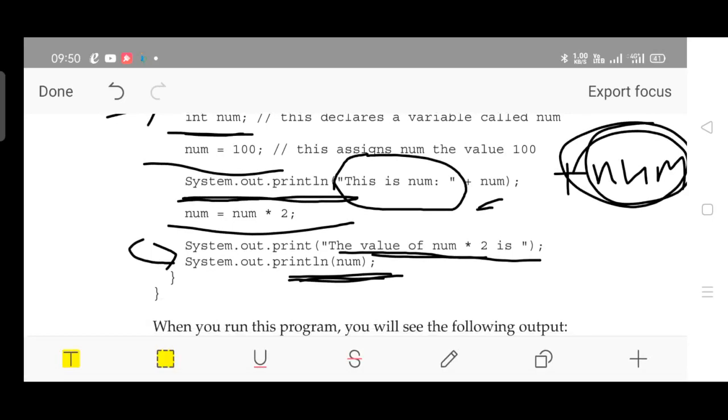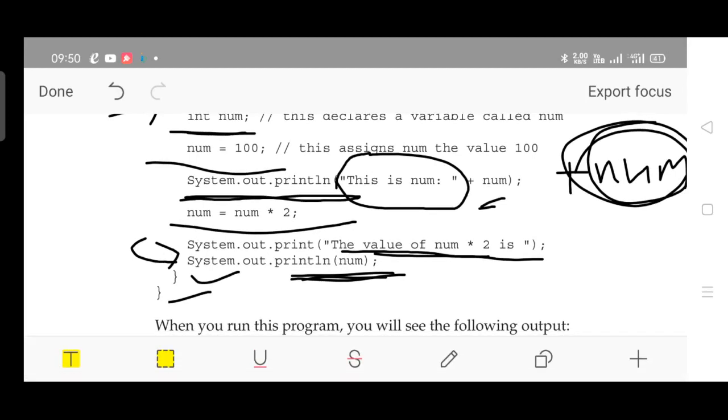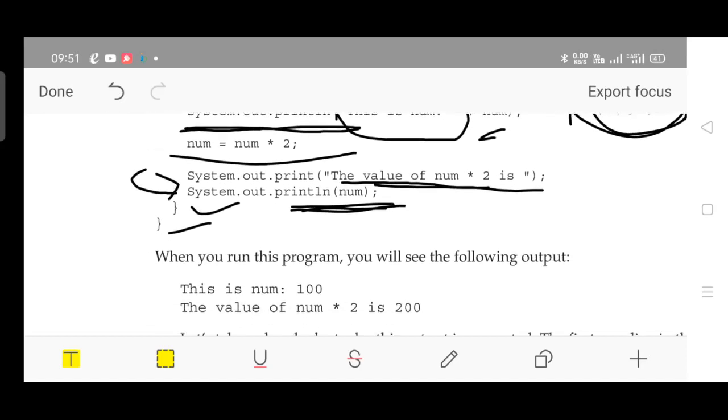So this is the termination of the main function. Here is the termination of the main function, then termination of the class module. And while terminating the class module, a semicolon is not required in Java. Please distinguish now in terms of syntax between C++ and Java: in C++ the termination of a class should have that semicolon, but here we are not using it, as per the syntax of Java.